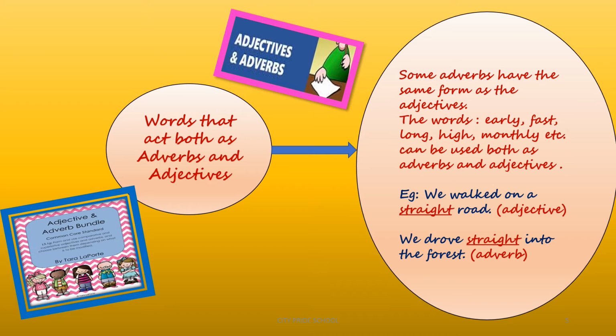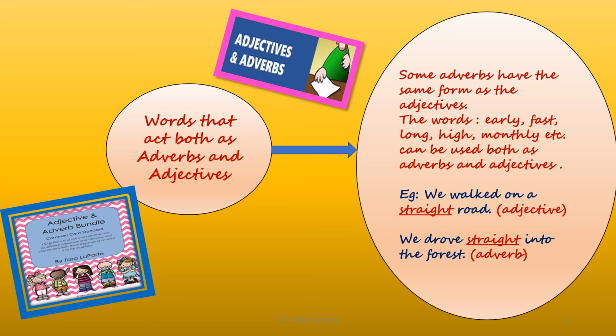There are certain words which can act both as adverbs and as adjectives. Here we don't change the word, but we can change the usage. For example, early, fast, long, high, monthly, etc. If you look at the example here, it states we walked on a straight road. Here straight is an adjective because it is describing road. Now I can use the same word straight without adding anything to it and use it as an adverb. Like we drove straight into the forest.